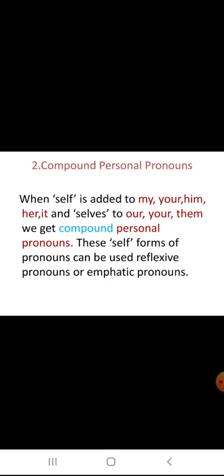When we add self to the pronoun, that is called a compound personal pronoun. These self forms of pronouns can be used as reflexive pronouns or emphatic pronouns.